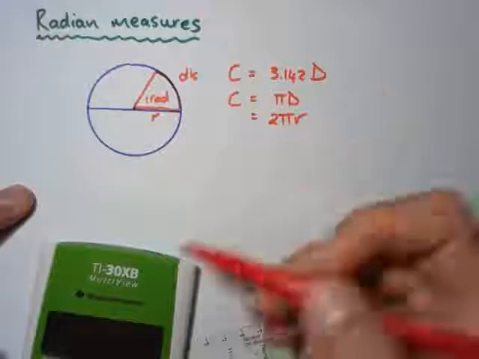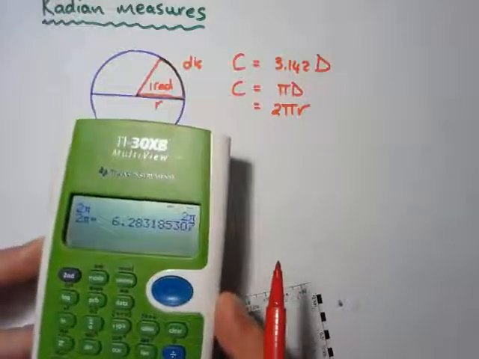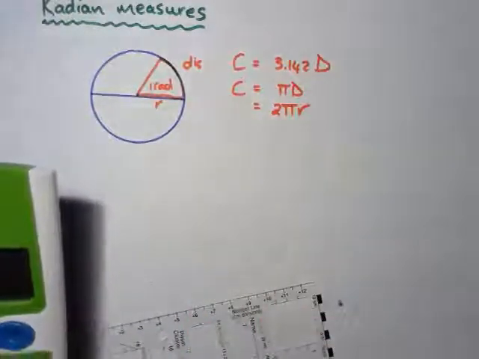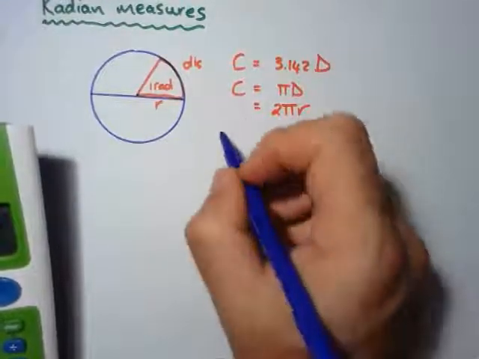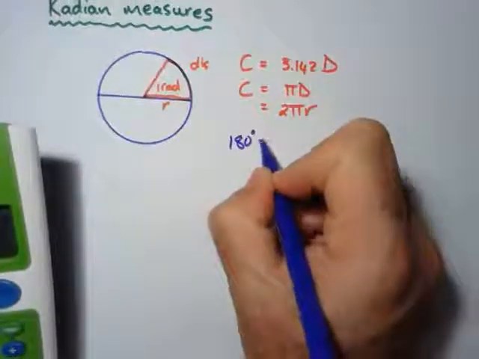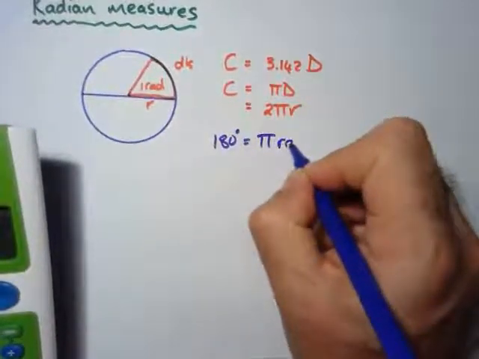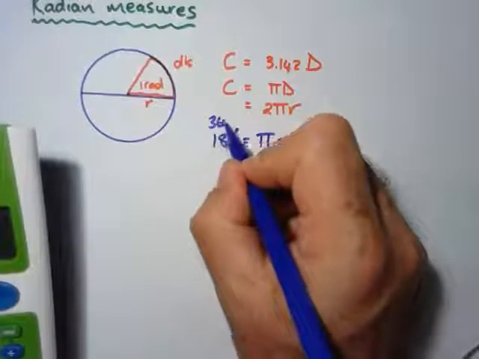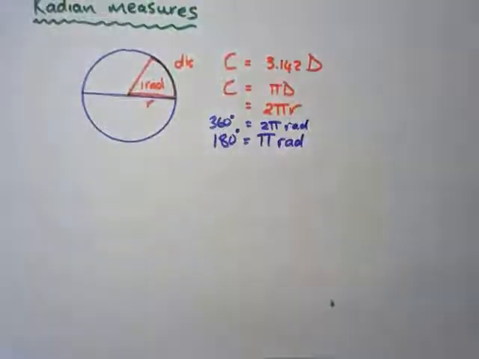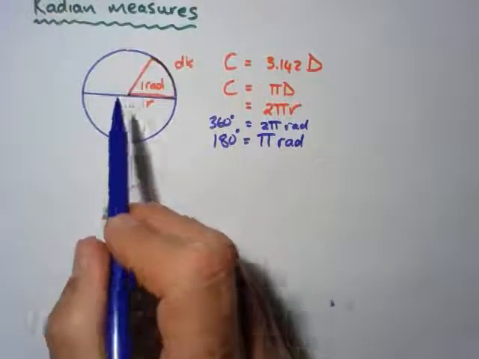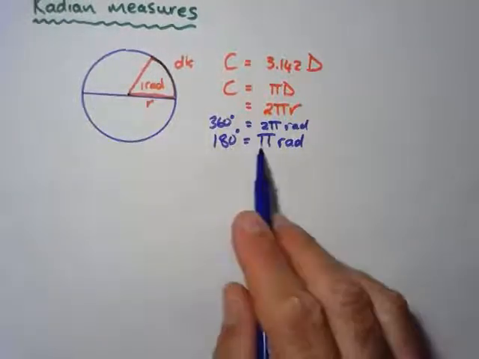So 360 degrees equals 6.28, or 2 pi. And then from there we can get the following formula. We then say that 180 degrees equals pi radians, because in 360 degrees there were 2 pi radians. Okay, so there will always be 2 pi in 360, so in half of it there will always be pi radians. Pi radians is 3.142, but we're not going to use it, we're going to use the symbol pi.